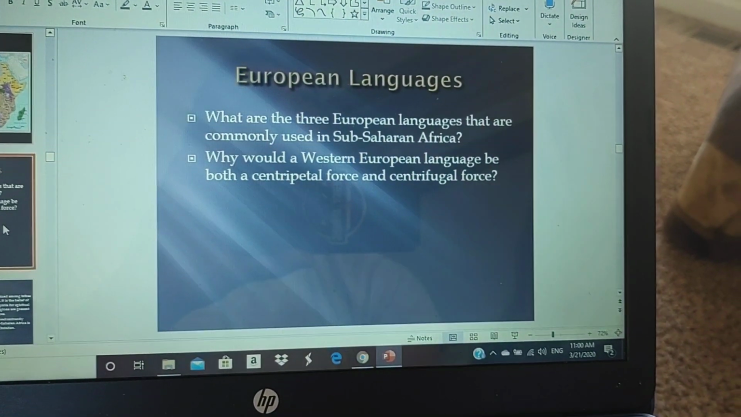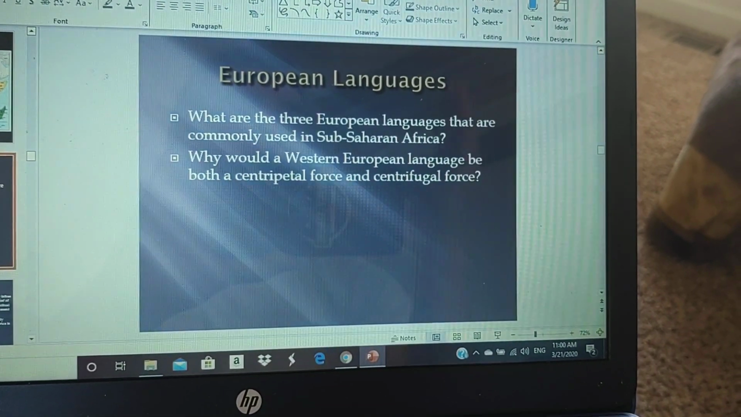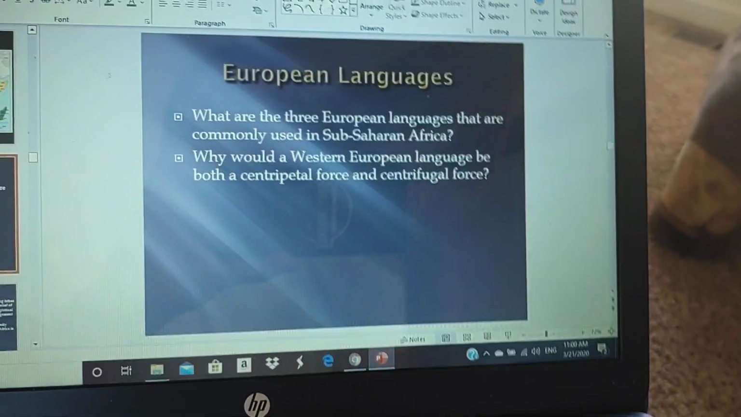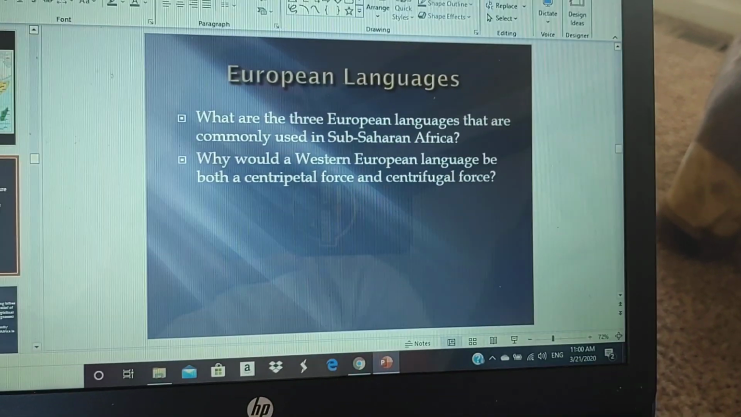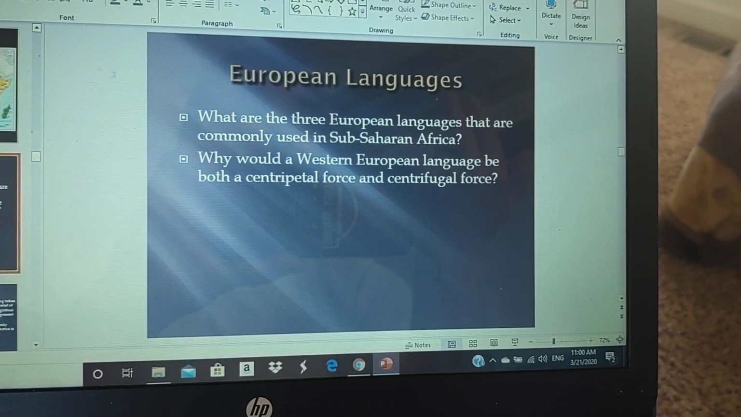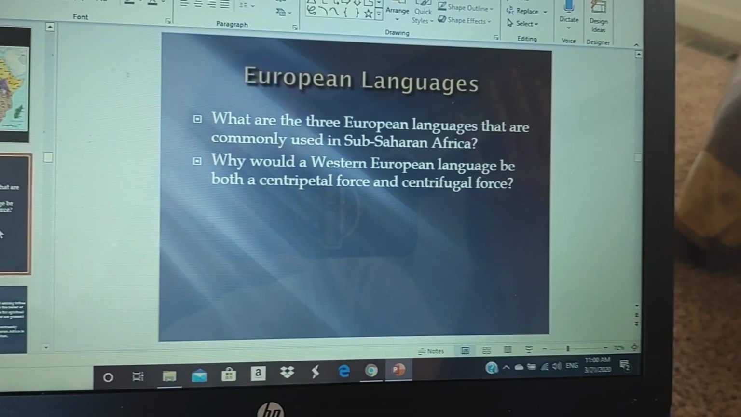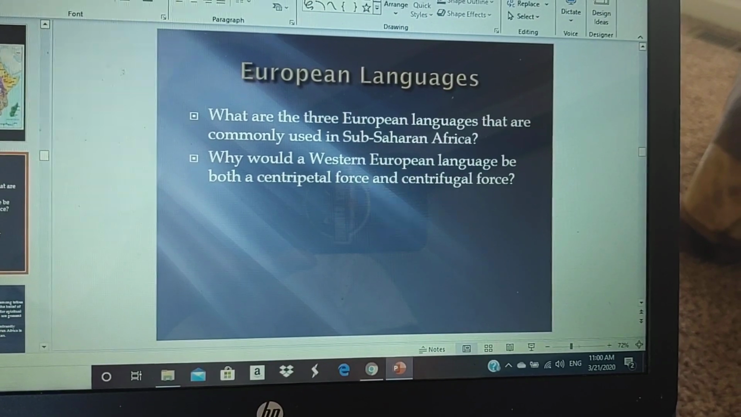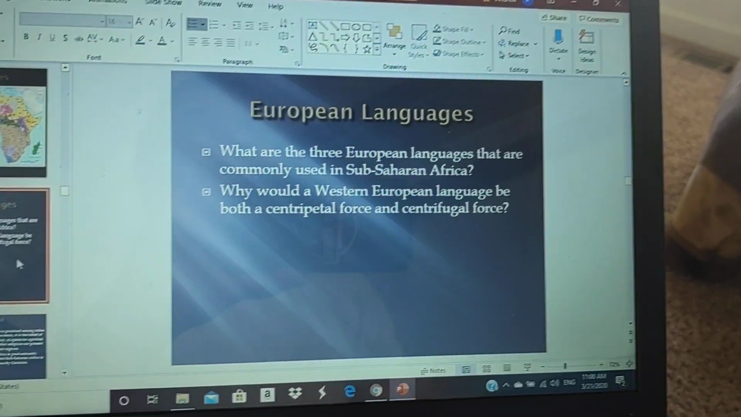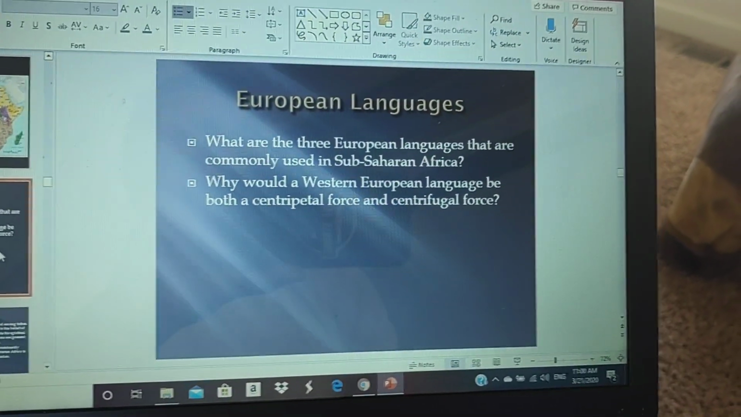Well, the reason why it's a uniting force is because think if you had all these different languages, say in Nigeria, and then you had English that was understood by everybody, that would unite everybody, okay? Because you have all these different languages there, so one language can help unite. But then why would it be a centrifugal force?